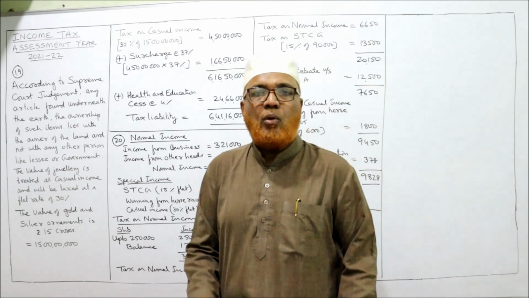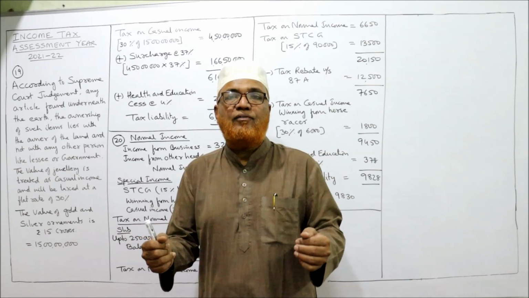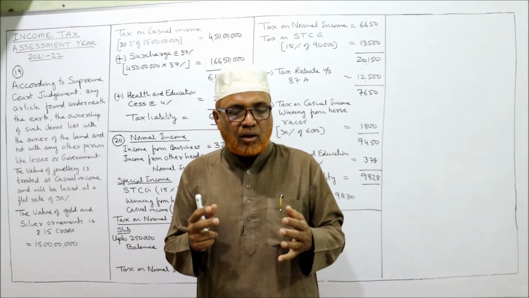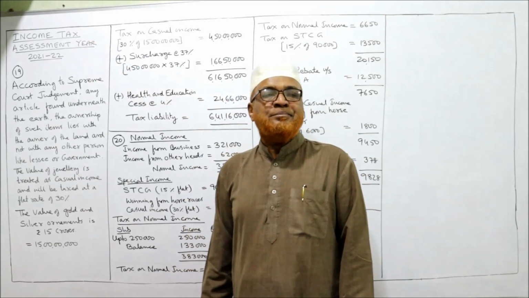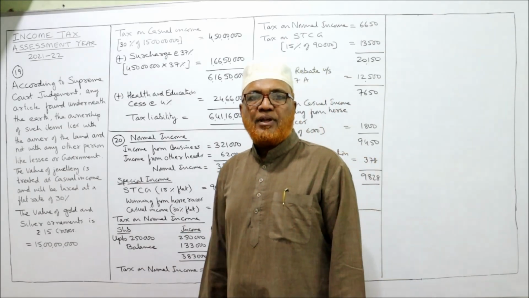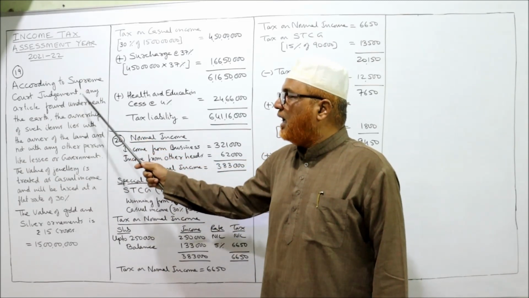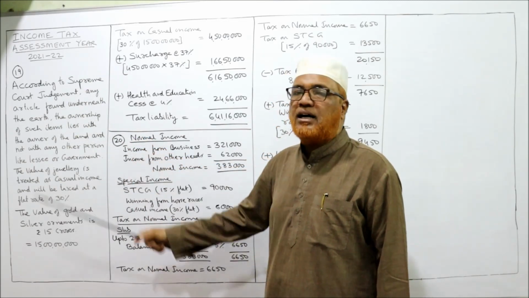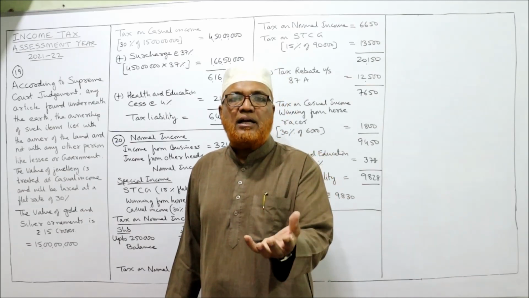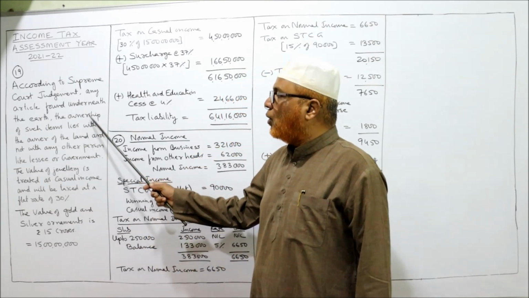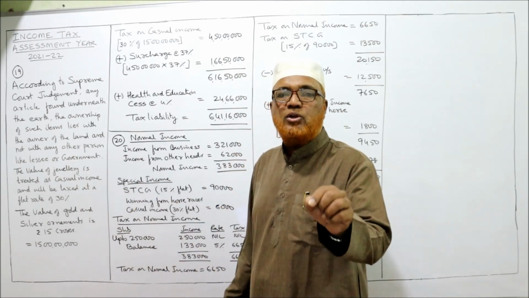He does not have any other income. Only this 15 crore rupees he got from the earth while digging for construction, right? So what is the rule? What is the law regarding this wealth he found? According to Supreme Court judgment, this type of case has arrived before the court of law. Any article found underneath the earth, if a person has found any wealth, then the ownership of such items lies with the owner of the land. That is the main point you have to remember.